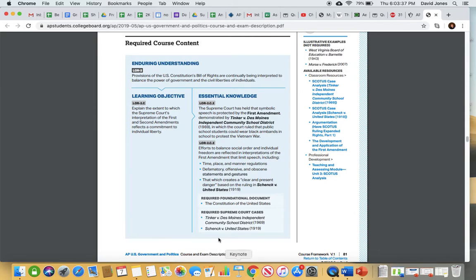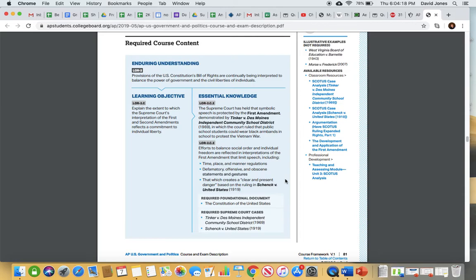Now, as I said, there are limitations to free speech. Down here at the bottom, it gives you some of those limitations. Obviously, we talked about clear and present danger as it relates to the Schenck case. Above that, any defamatory speech. So if I am slandering or libeling you, that was the New York Times v. Sullivan case, then that is not protected free speech. But again, that's very hard to prove. So you have to prove that the speech was harmful, that the person knew that the speech was false, and that it was published with actual malice. That idea of the fact that I knew it was false and I did it anyway. I did it to harm you. That's not protected speech. But if you can show that you didn't know one or more of those things, then that would be protected.